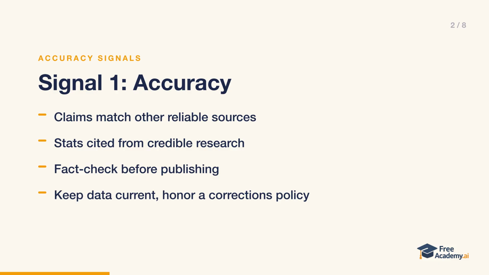So, how do you build accuracy signals? Fact-check every claim before you publish, not after someone catches a mistake. Use primary sources whenever possible, instead of quoting someone who quoted someone else. Update your statistics and data regularly, because a page full of numbers from 3 years ago quietly erodes trust. And maintain a corrections policy and actually follow it. Accuracy is the baseline everything else builds on. If your facts don't hold up, none of the other signals will save you.